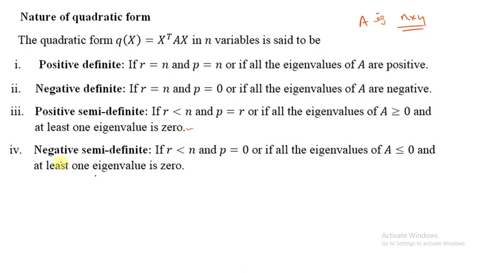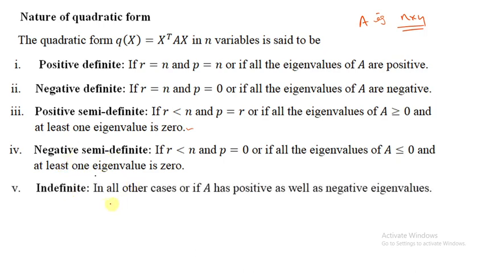Now indefinite: in all other cases, or if A has both positive as well as negative eigenvalues, a mix of positive and negative, we say the quadratic form is indefinite.